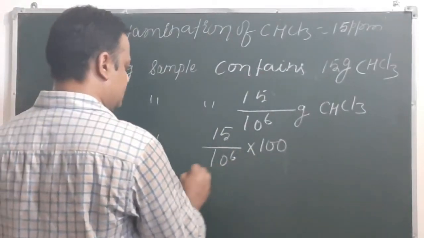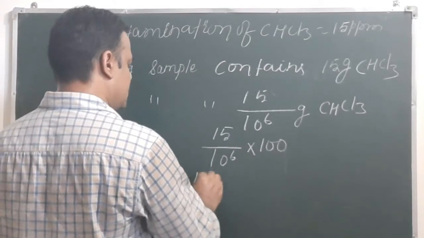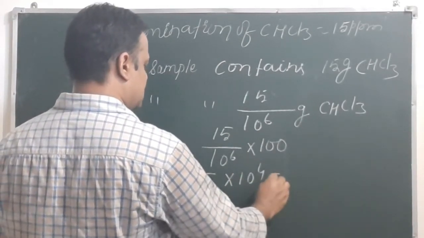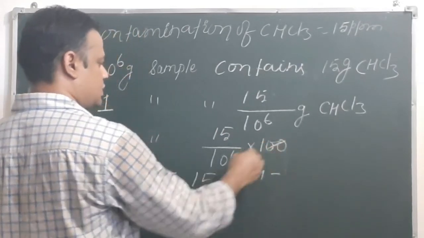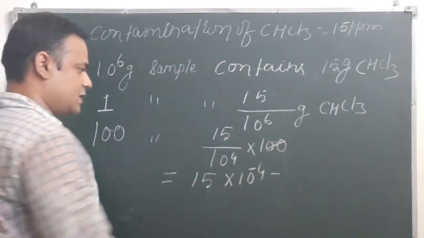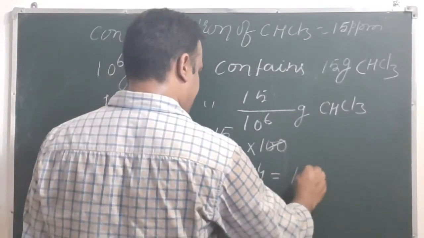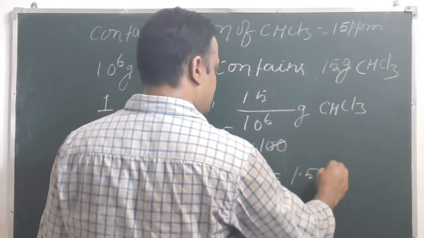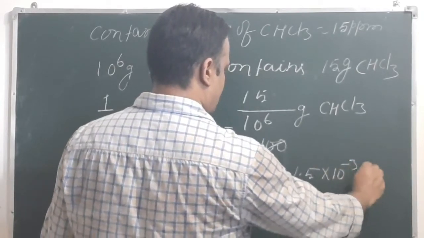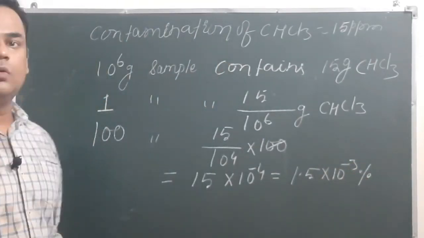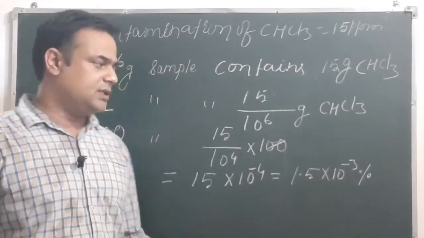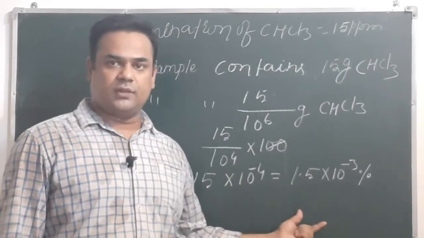So from here if we calculate, the value will become 15 into 10 to the power 4 and this minus 4, because here 100 will go and 4 will remain. From here we can express this as 1.5 into 10 to the power minus 3%. So here the percentage of chloroform is 1.5 into 10 to the power minus 3%. This was the first part of the question.